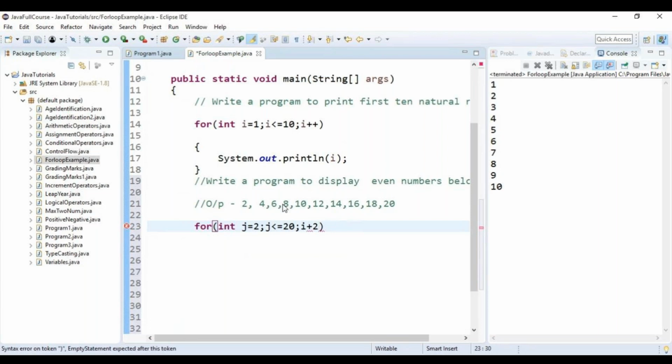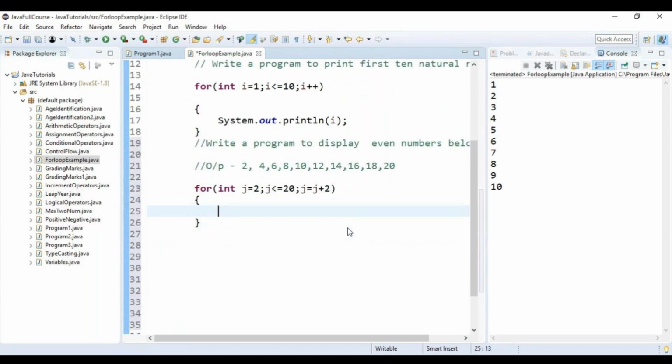Can I write it like this? No, not i, j. But can I increment it in this format? If I write j plus plus, j plus plus is equal to j plus 1.